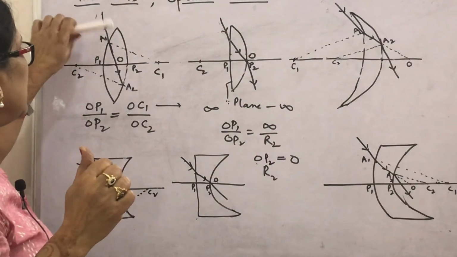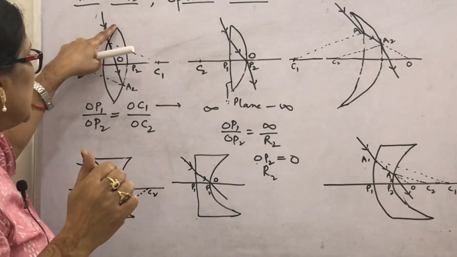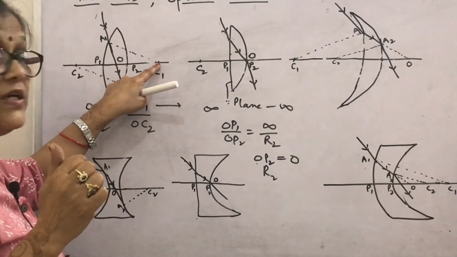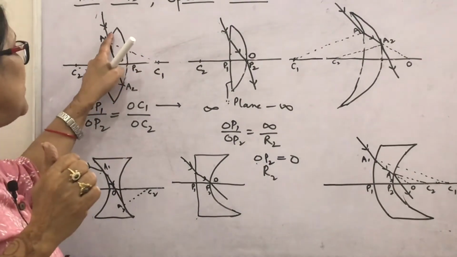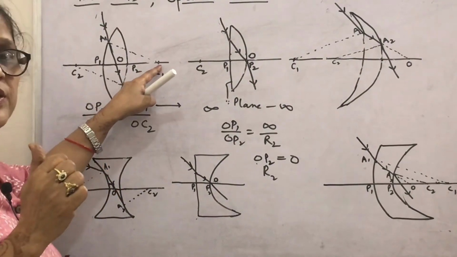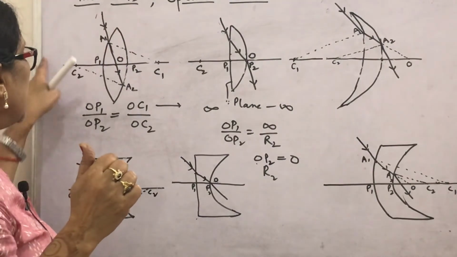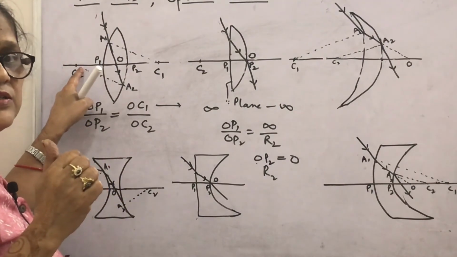Suppose the light ray is incident here at the point A1, and for the first surface A1 is joined with C1, that is the center of curvature, then this is the radius of curvature or this is the normal. If you complete the sphere of the first surface, then this is the center of the sphere, and if you complete the sphere of the second surface, then this is the center of curvature for the second surface.